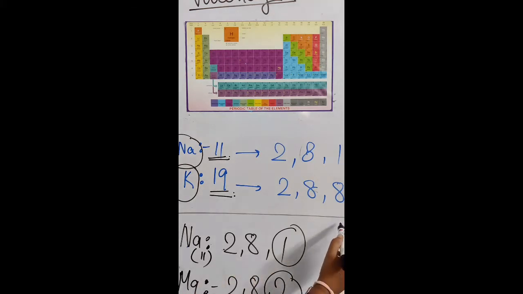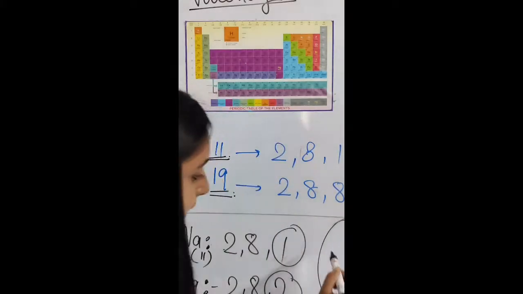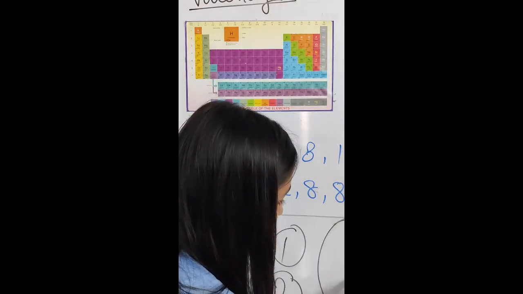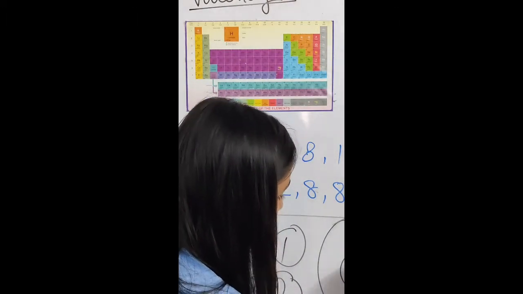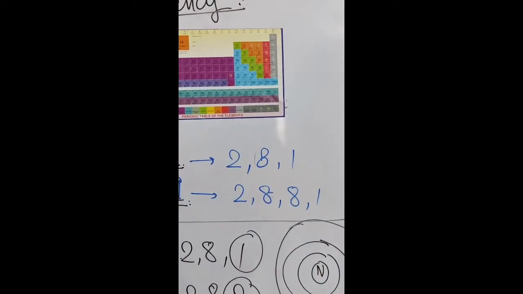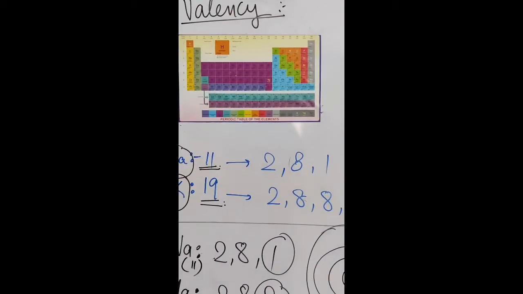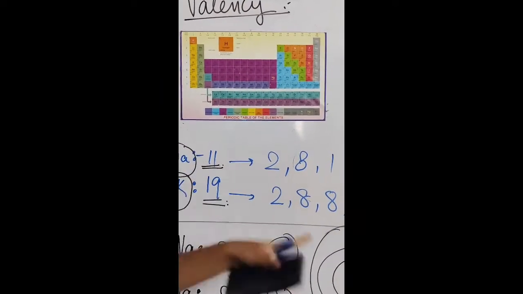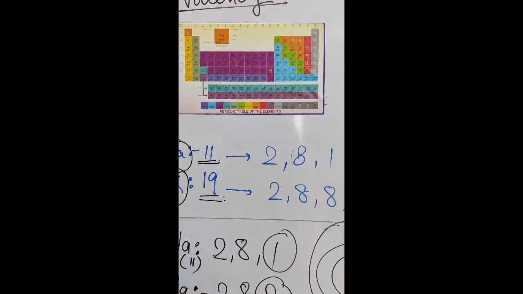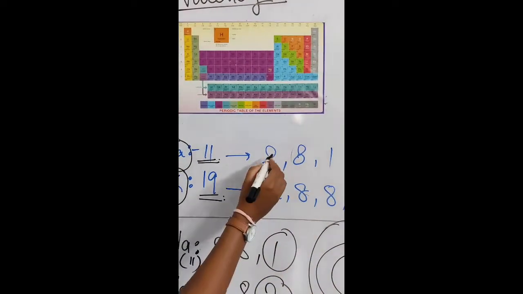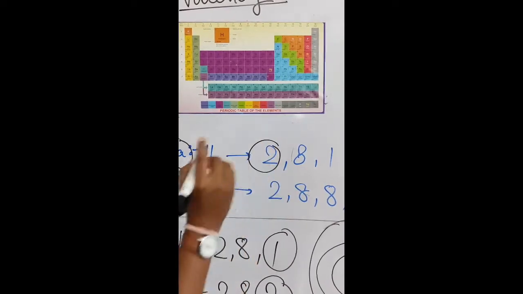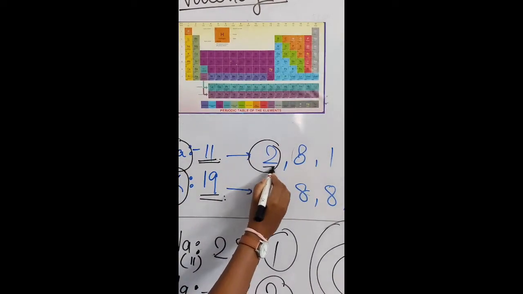Okay, so now just look at this. This is a nucleus. Okay, we are making the ring. Now if we want to define the electronic configuration of the sodium atom, in the first shell how many electrons will go? Only 2.